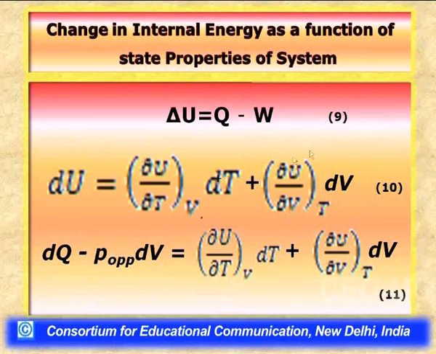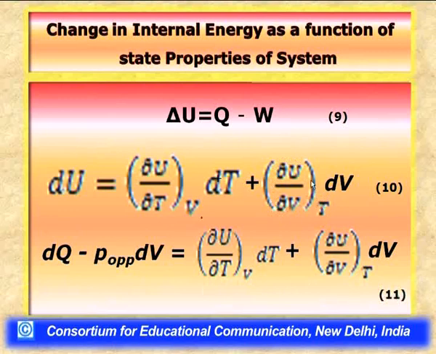A similar interpretation can be made for the second term. Here we again have a partial differential, which we can read as ∂U/∂V. What does it mean? It is the change in internal energy with respect to the change in volume, or in other words the rate of change of internal energy with volume keeping the temperature of the system constant.